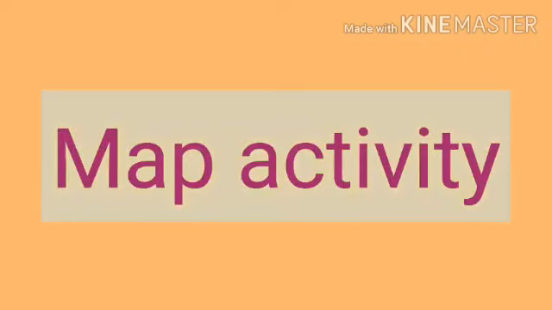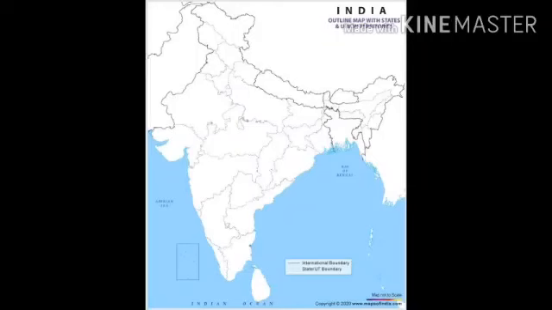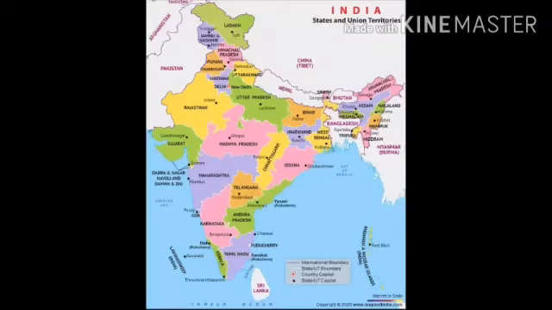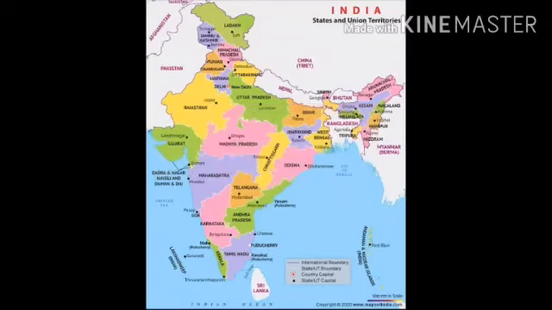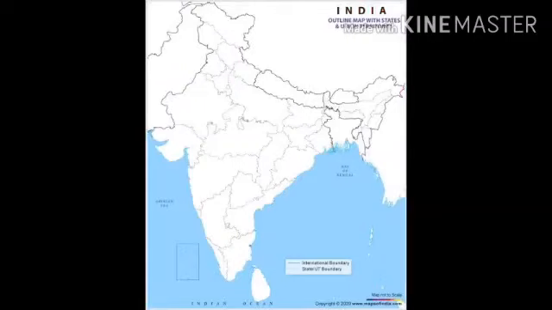We are going to represent all the states on this map. I hope you all know this map. This is the political map of India. You know, we can divide our country based on political divisions as well as physical divisions. We are going to represent different states with their capitals. Here, on this given map, we are going to locate all the states on this political map of India.